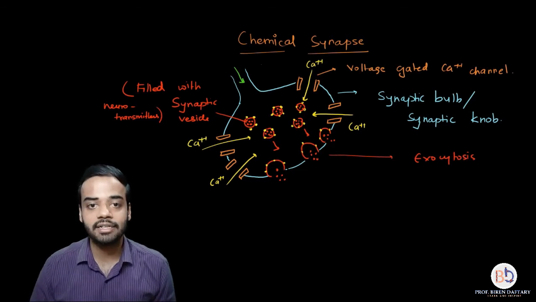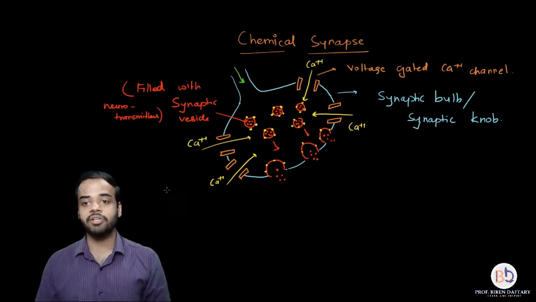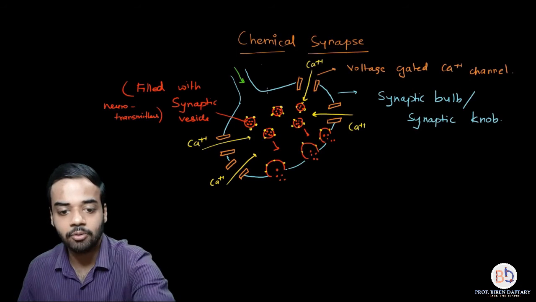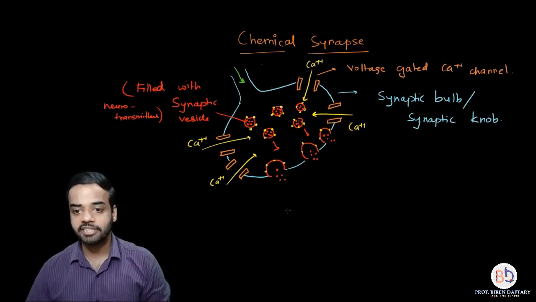Now let us draw the next part. I'm going to rub this part of exocytosis, because I need to draw over here. Now I'm going to use a different color, probably green. So I'm going to draw the postsynaptic neuron.